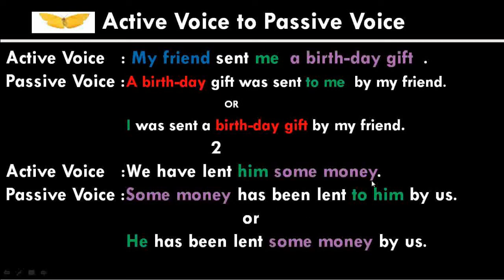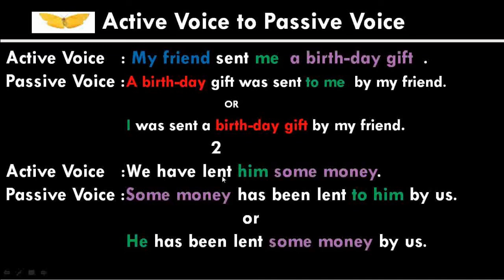We have lent him some money. In this sentence, we is the subject. Have lent means have plus V3, which indicates that this sentence is in present perfect. Here him is the indirect object and some money is the direct object. As per the rule, if you want to change the direct object first, then some money will take the position of the subject here, and then the verb changes.